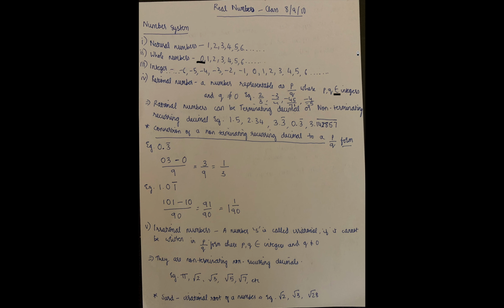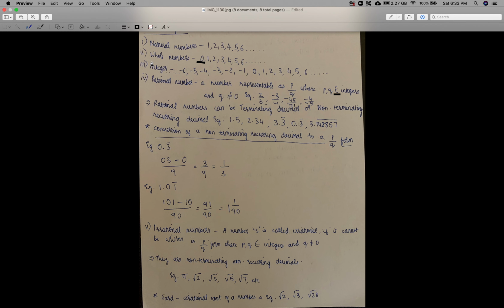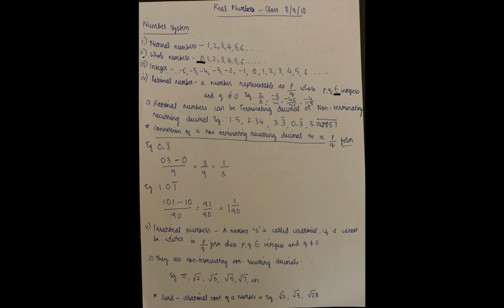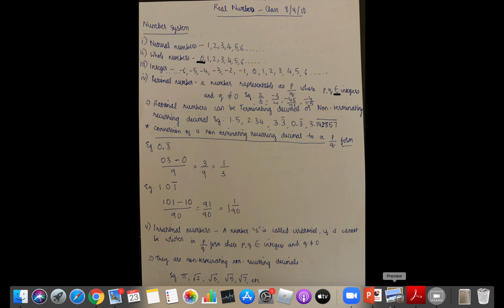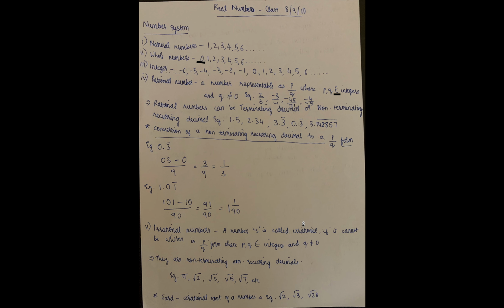A few points related to rational numbers. All these natural numbers, whole numbers, integers are rational numbers. And why haven't I written fractions? Fractions are rational numbers, but not all rational numbers are fractions. For example, rational numbers can be negative, for example, minus 3 by 4, minus 45 by 71, minus 4 by minus 5, and it will become 4 by plus 4 by 5. So p and q should belong to integers, and q shouldn't be 0.